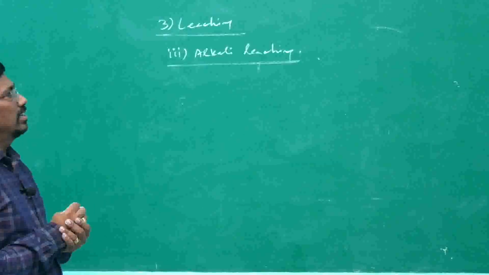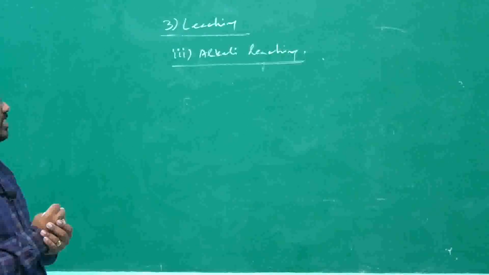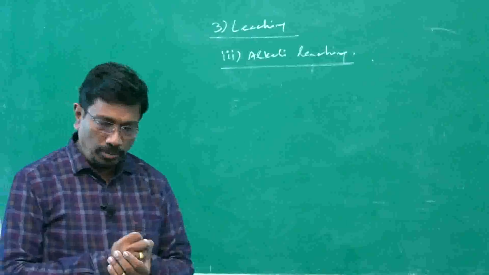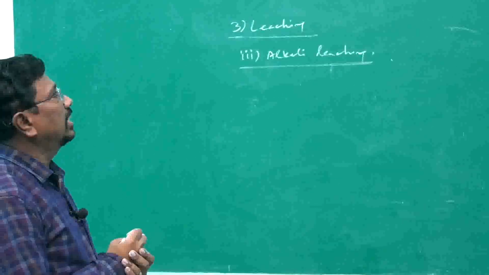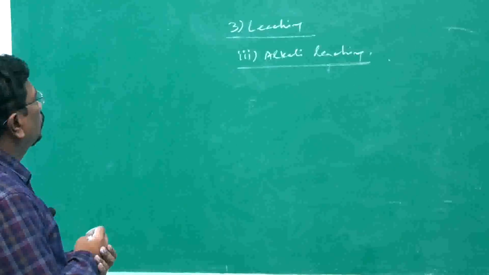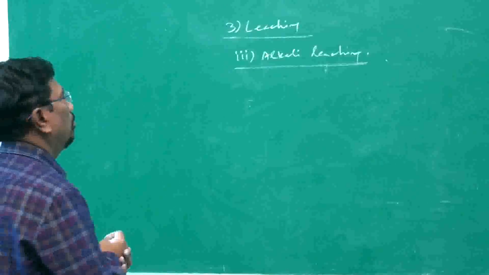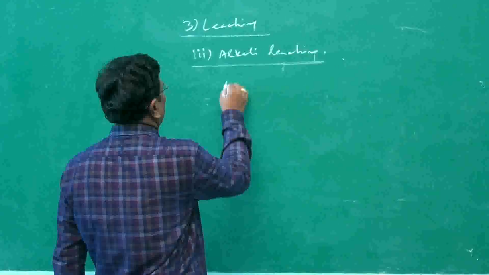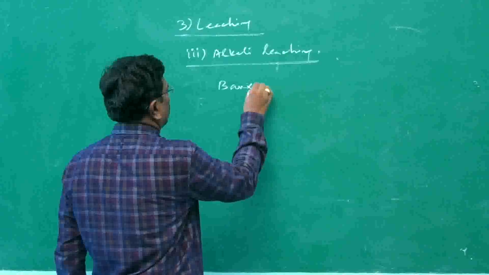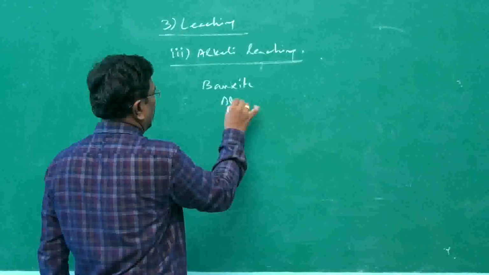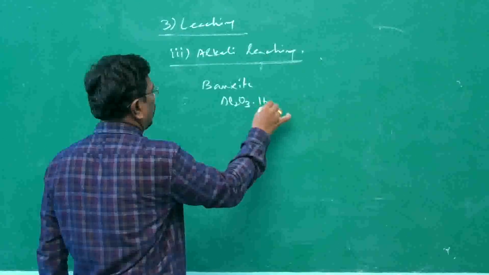Here we may take the example of bauxite, which is the ore of aluminium. With bauxite, sodium hydroxide or sodium carbonate is treated. The bauxite ore is nothing but alumina with hydrated water, maybe x water molecules.